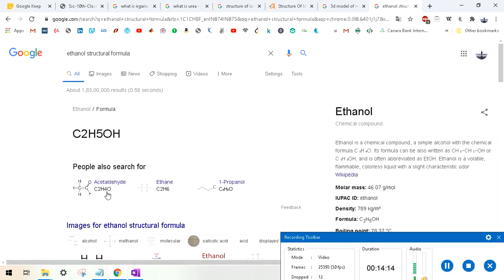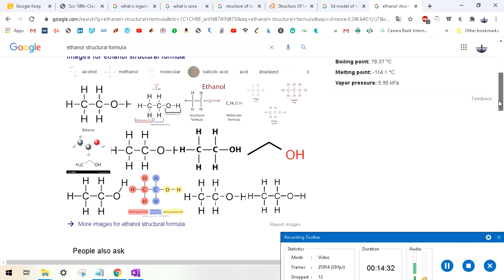So this is how ethanol will look. C2H5OH is the molecular formula. It means 2 carbon, 5 hydrogen, and 1 OH. OH is separate. You will learn later why OH is separate. But this is the ethanol.